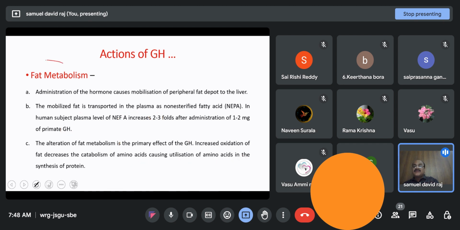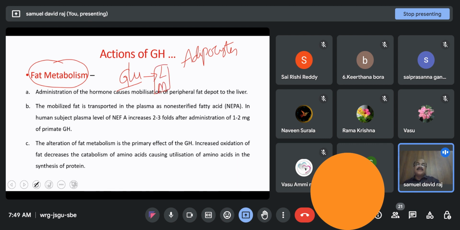So, what actually this effect of growth hormone on fat metabolism is that here we have fat stored in adipocytes. Okay, even if you take excess glucose, it is said to be stored in liver and muscle.